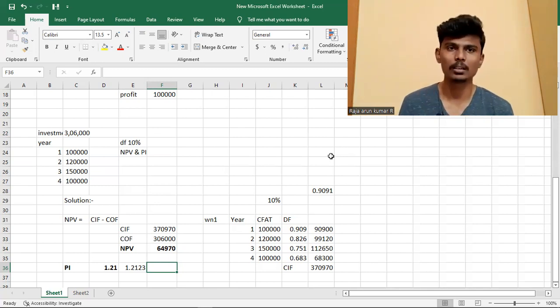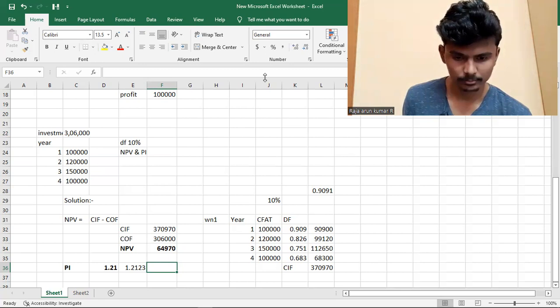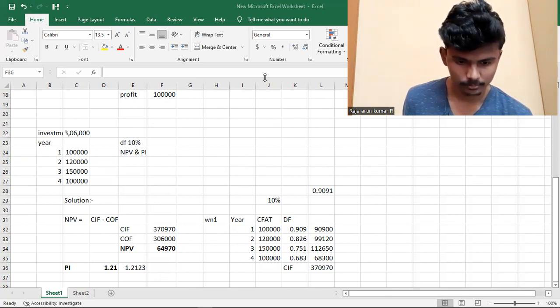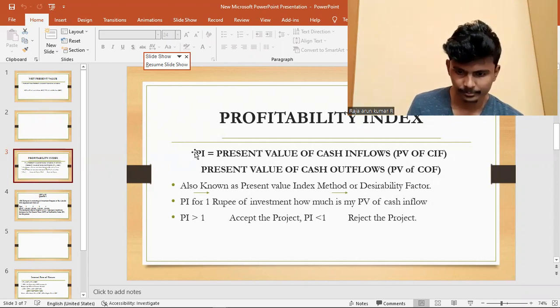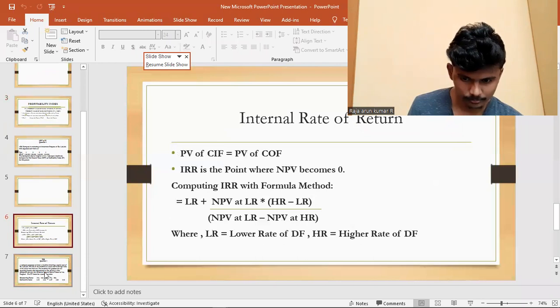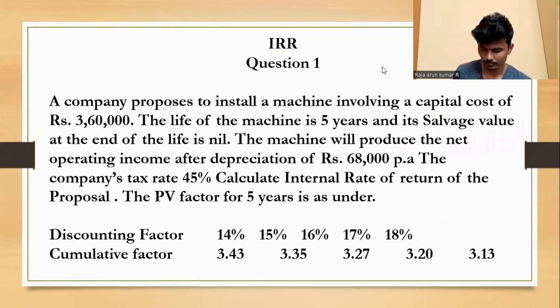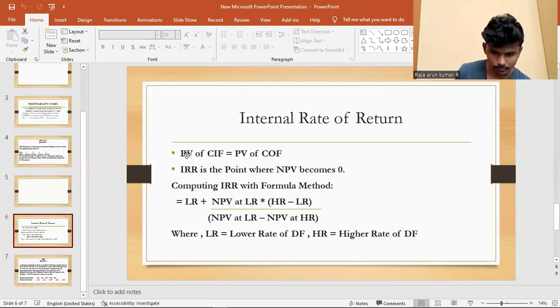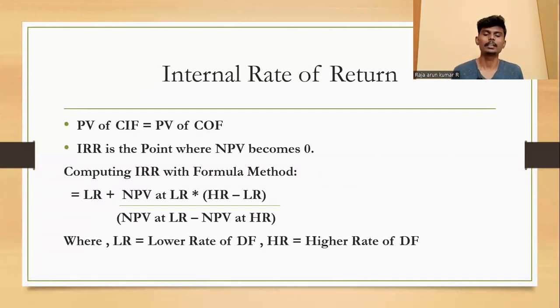Next is IRR. What is IRR? We see. Internal rate of return.